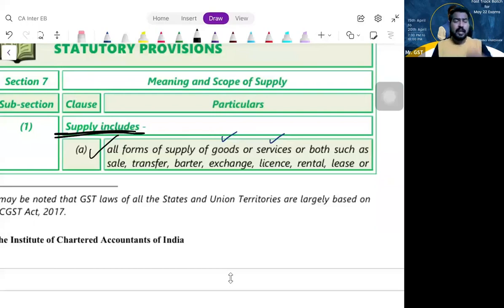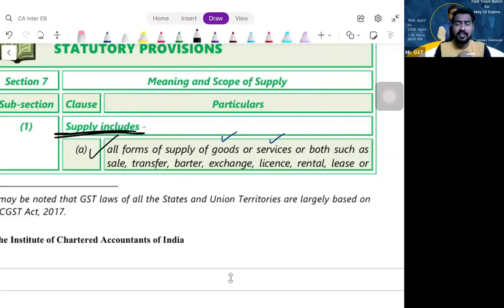Same way, securities. I am selling you 10,000 equity shares of a company. Is it a supply? No, because shares come under securities. That is not covered in the goods definition. That is not covered in the services definition. So it is not at all a supply. So that means money and securities are not goods. Money and securities are not services. Clear? But anything related to that, incidental or ancillary to such things, they are very much supply. Mostly they come under services.